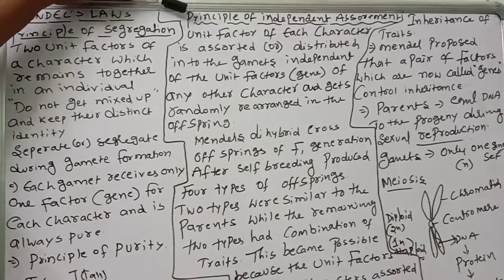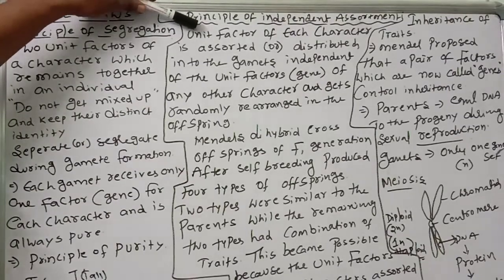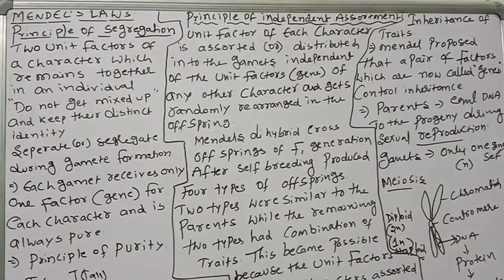Next one, the principle of independent assortment. The third law: the first one is the law of dominance, the second one is the principle of segregation, and the third one is the principle of independent assortment.